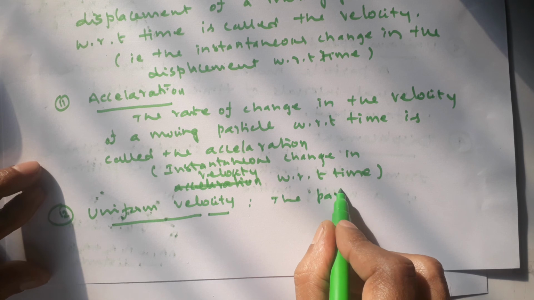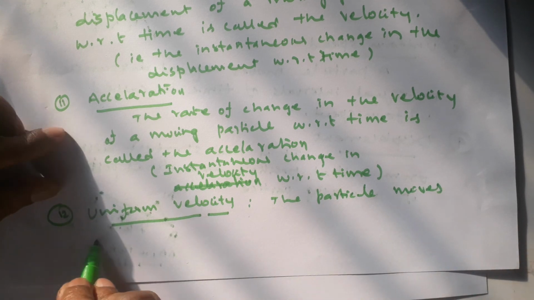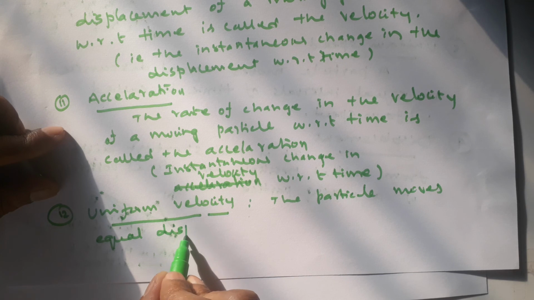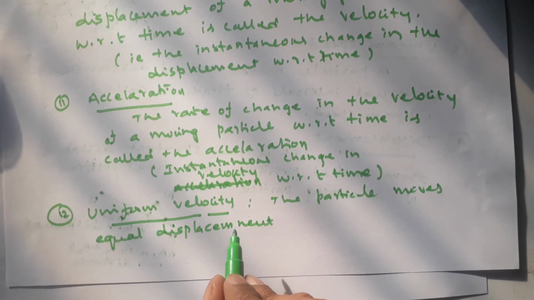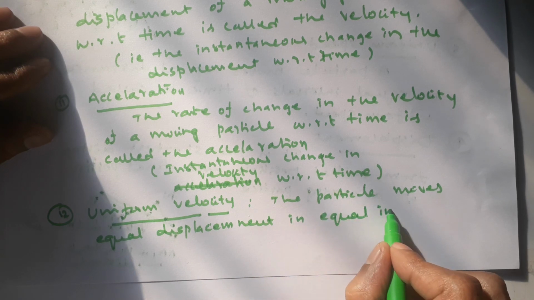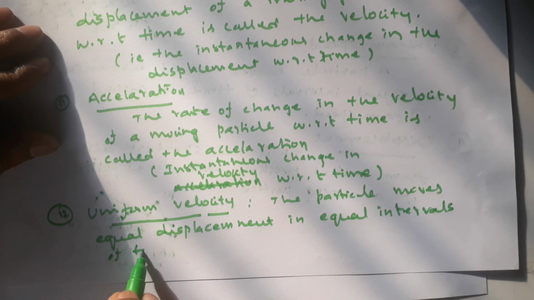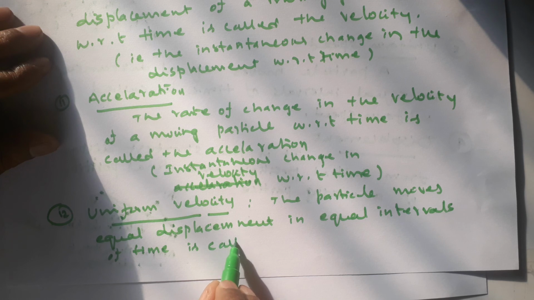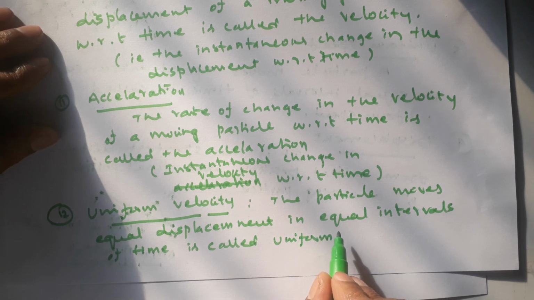If the particle moves equal displacements in equal intervals of time, it is called uniform velocity.